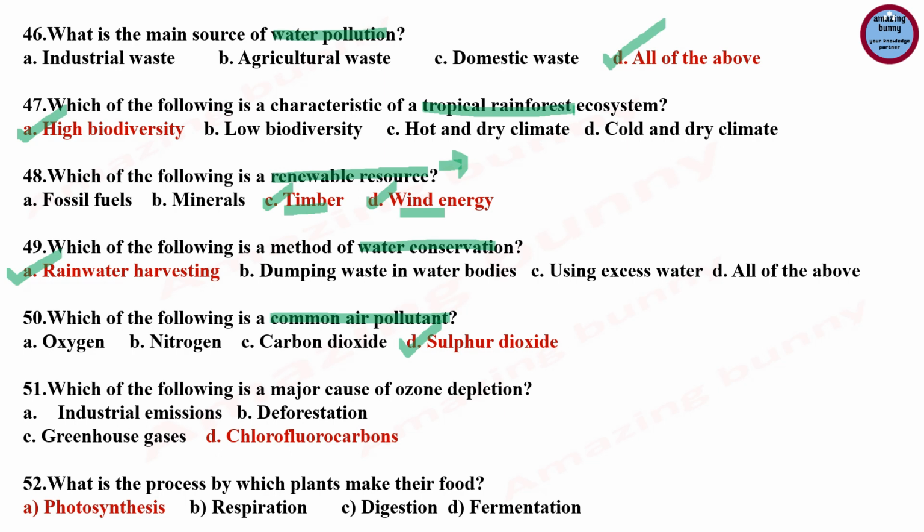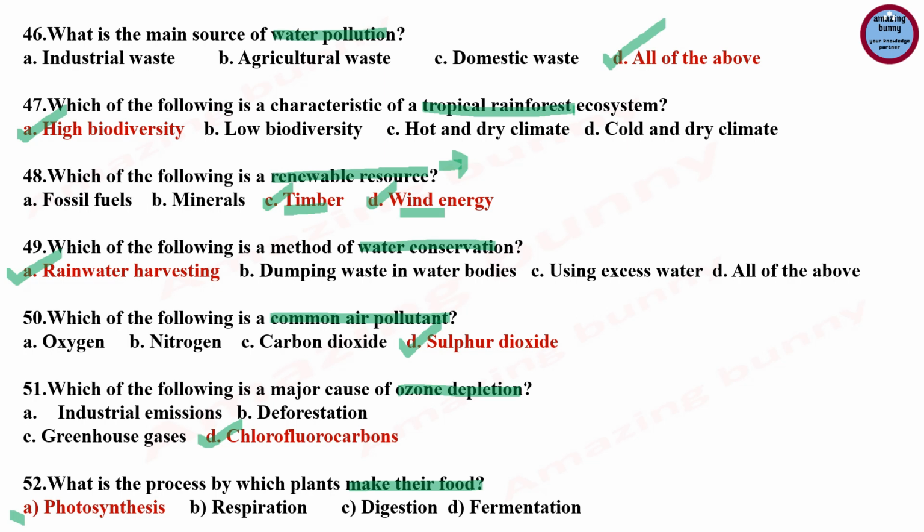So the common air pollutant is sulfur dioxide. And other air pollutants are carbon monoxide, lead, nitrogen oxides, ozone, particulate matter. Which of the following is a major cause of ozone depletion? And the answer is CFC, that is chlorofluorocarbon.